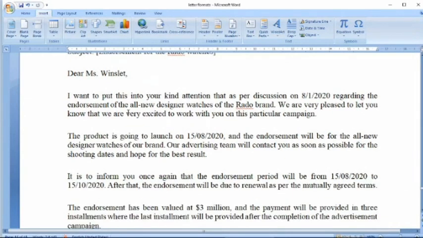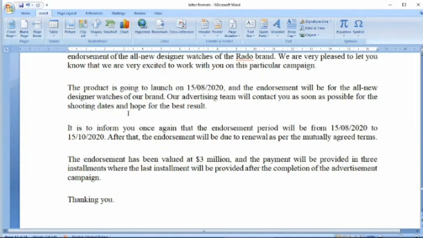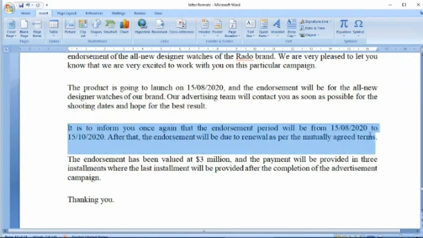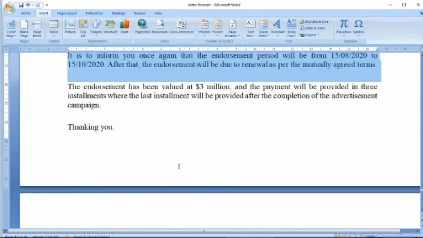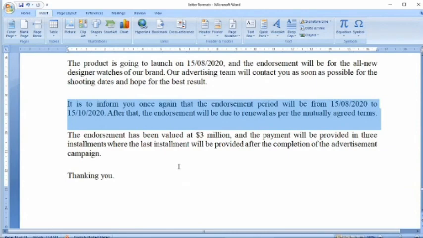So that is called the endorsement letter, where a person is going to promote our product. So there will be an agreement between the two people, and we can send information on when we can start the project. And here the endorsement period is for a certain duration. After that it will require a renewal. So this all is called the endorsement letter.